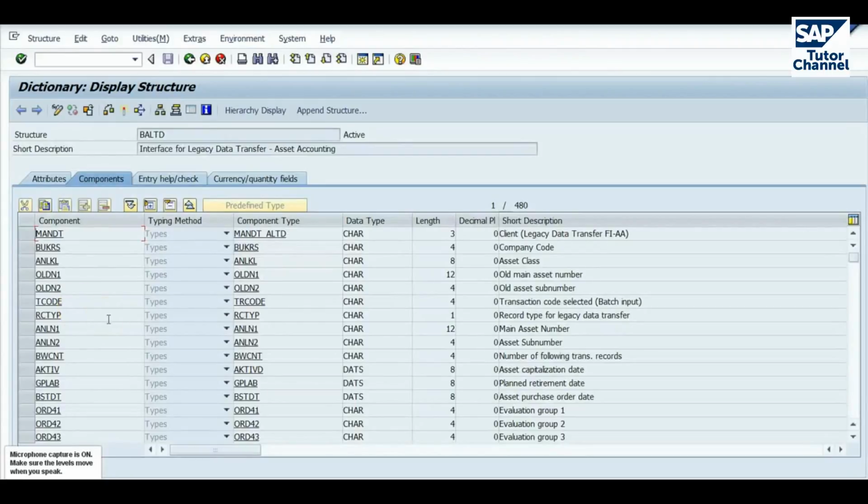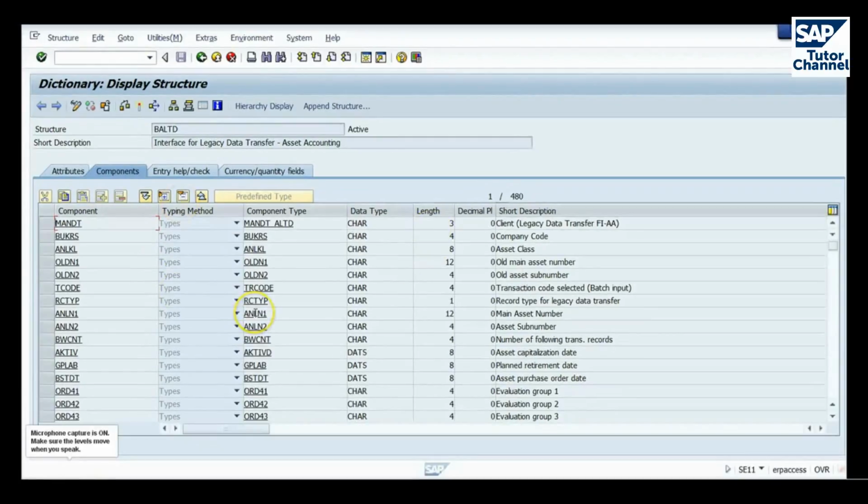Okay, we get much the same information as we saw earlier within LSMW. So you have the fields, the data type, and the field length, which are the important bits. The description is important purely for information purposes, but the data type is very important, as is the length, because if you get the type wrong in your input file or the length wrong, you get errors and the data will not load up.